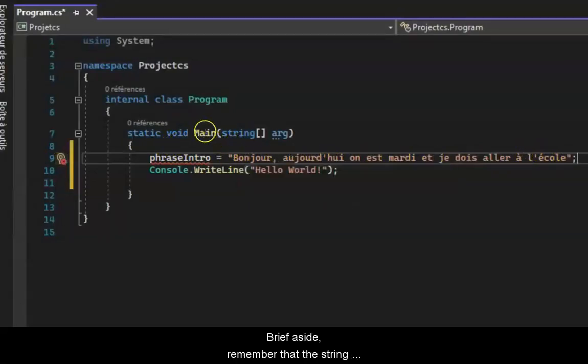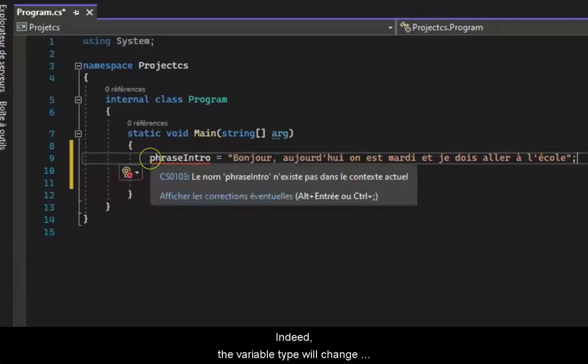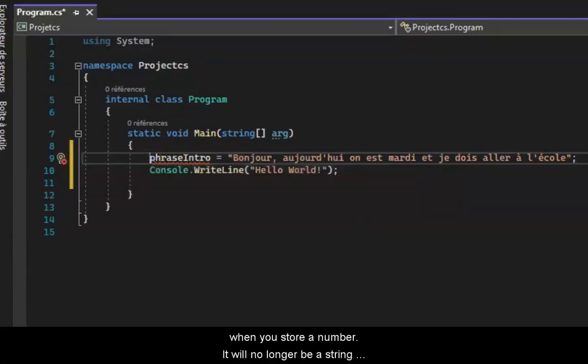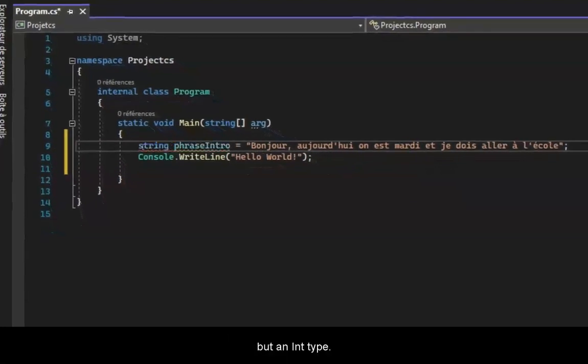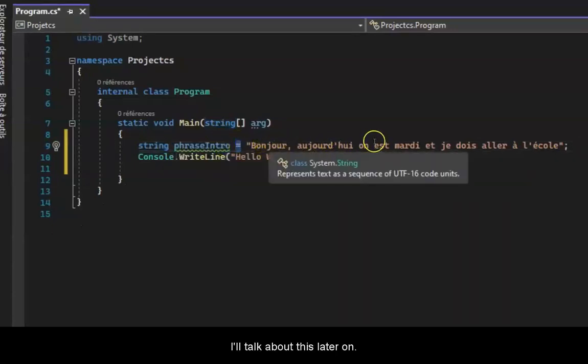Brief aside, remember that the string corresponds to a character string. Indeed, the variable type will change when you store a number. It will no longer be a string but an int type. For a number with a decimal point, it will be a float type, etc. I'll talk about all this later on.